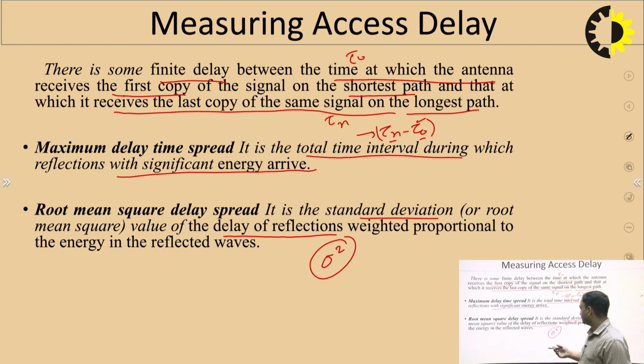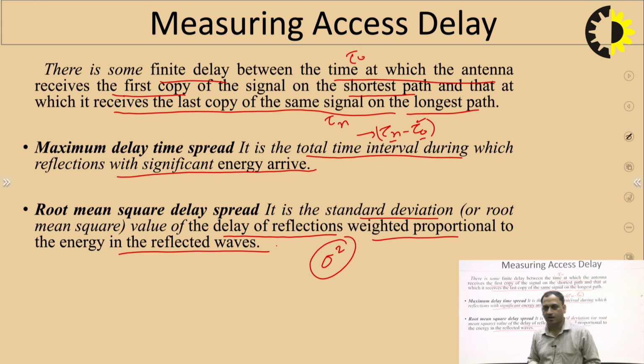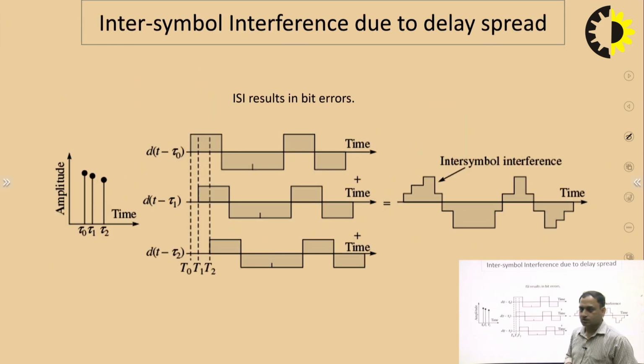Based on that we can calculate the different delays of the different components, weighted proportionally to the energy in the reflected wave. We are very much aware how to calculate this with the formula, right. So here we have discussed two parameters: the maximum delay time spread and the root mean square delay spread. Here we see the graphical representation of all these things.